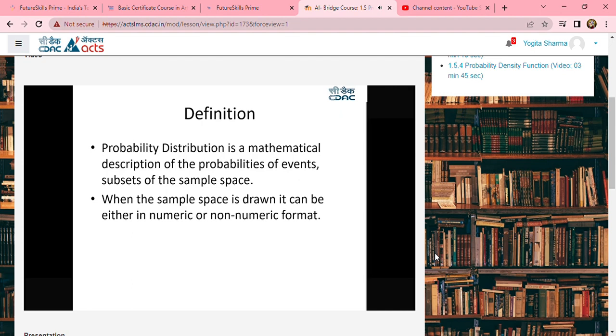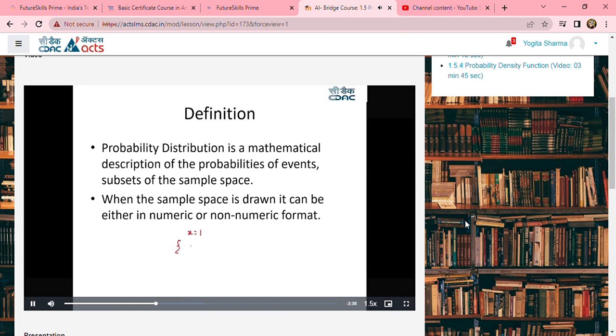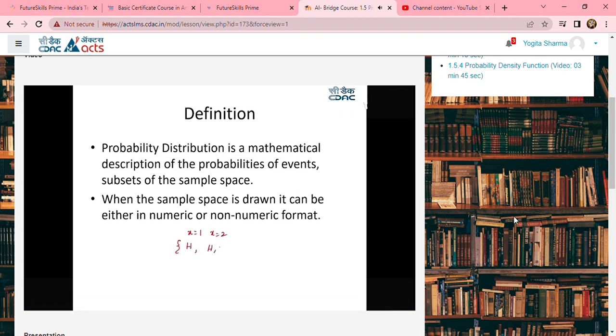If you are going to represent the tossing of a coin as a function of a mathematical statement, that means the moment I toss a coin for the first time, x is equal to first time. So if it is heads, now x is equal to 2 times. The moment you toss a coin, it is heads and tails. The moment you toss it for the third time, it is heads, tails, and tails. So like this, we are going to capture the outcome of the events, right? So out of the 20 times of tossing a coin, if you are checking within the very first 3 times, what is the chance of occurrence of a head, right? Then that is called a sample. And the outcome, which is a function of this particular mathematical statement, is called a probability distribution.